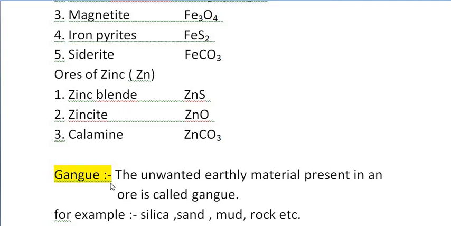Now coming to the next definition of the syllabus, like gangue. What are the gangue present? So we say in the definition of mineral that they are the naturally occurring compounds of metal, and with that, some unwanted earthly material are present, that is somehow mud, silica, sand, soil particles. So all those soil particles, mud particles, they all are called as gangue. So its definition says that the unwanted earthly material present in an ore is called your gangue.